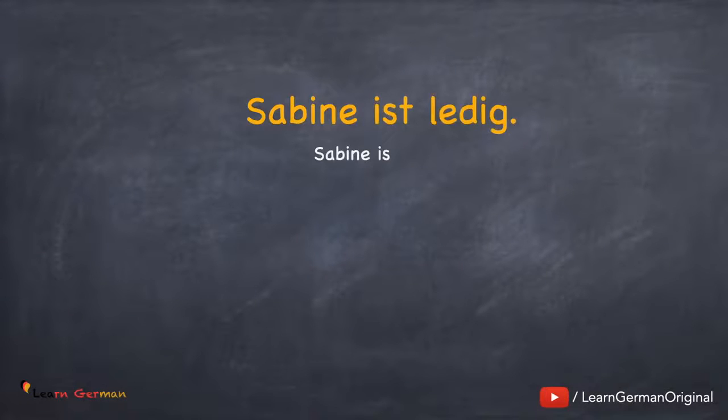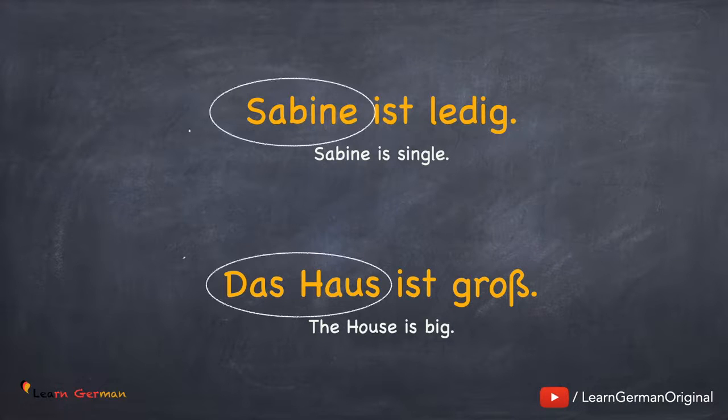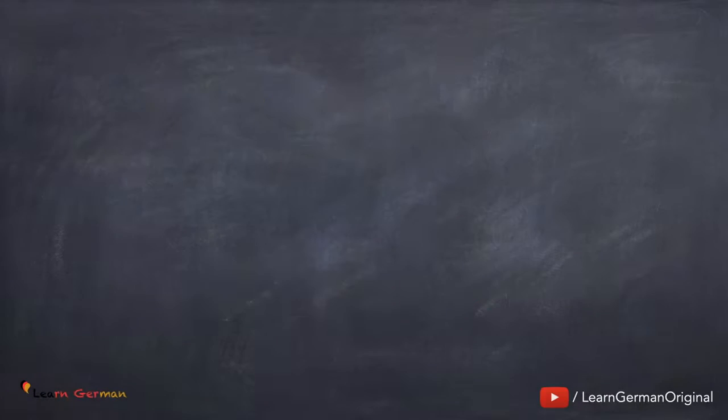Let's look at 2 examples. Sabine ist ledig. Das Haus ist groß. Let's look at the subject in both these sentences. Sabine and das Haus. Here the subject is the nominative case. As we have already discussed in the previous chapter, the subject conjugates the verb. In this case, the verb is ist.